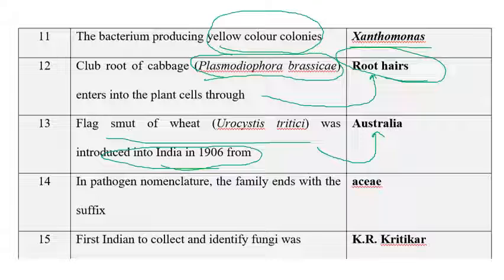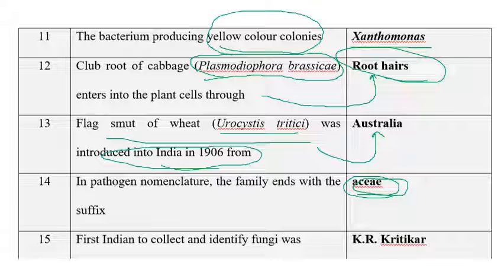Sometimes they can also ask for the causal organism of flag smut of wheat, which is caused by Urocystis tritici. And the next one is in pathogen nomenclature: the family ends with which suffix? In nomenclature, the family ends with -aceae. The family ends with -aceae.